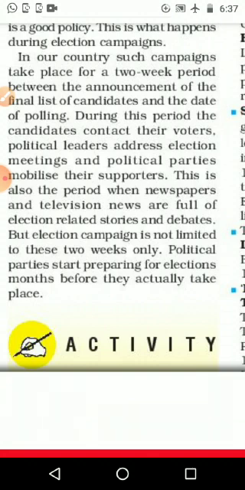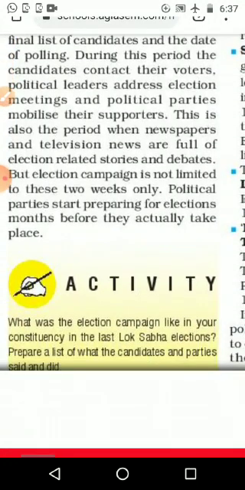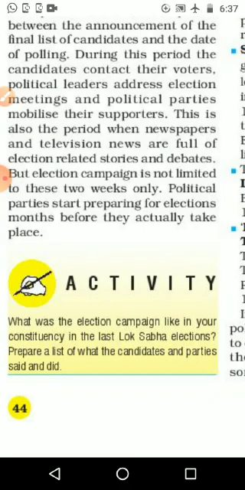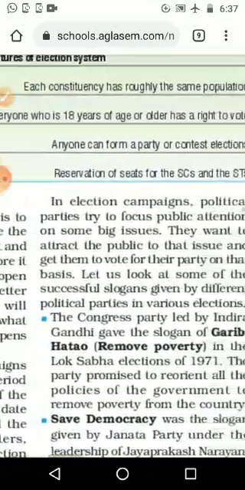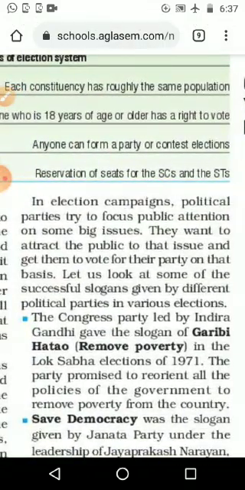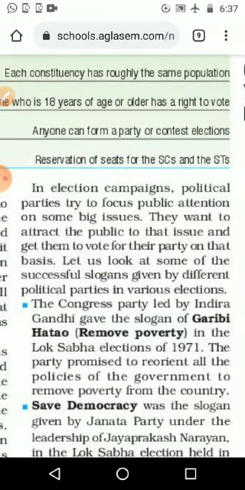But the election campaign is not limited to these two weeks. Political parties start preparing for the election months before, or even 1 year before it actually takes place. And here in Tamil Nadu, they have already started the election campaign for the next state election. In an election campaign, political parties try to focus public attention on some big issues. They want to attract the public to that issue and get them to vote for their party on that basis.